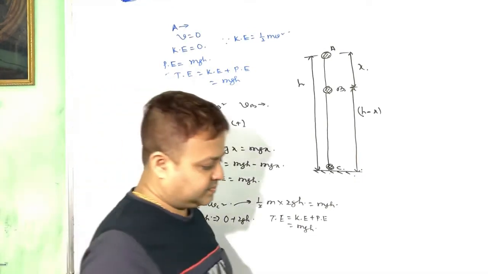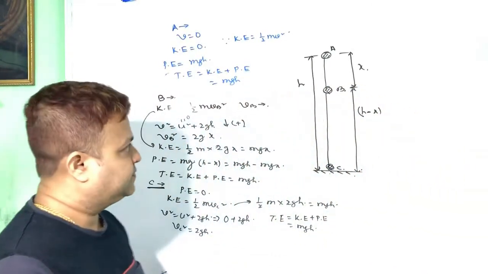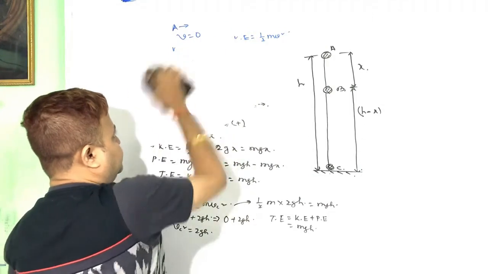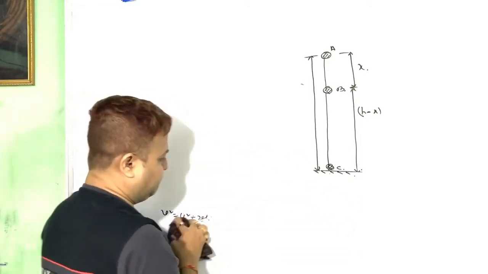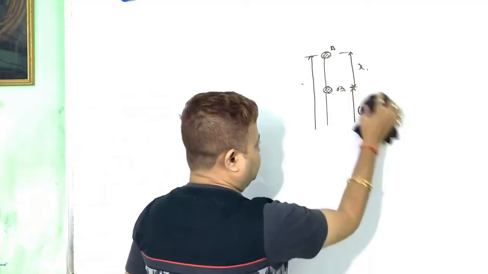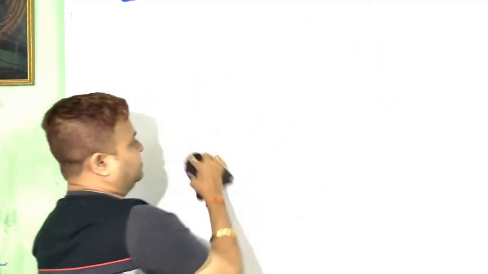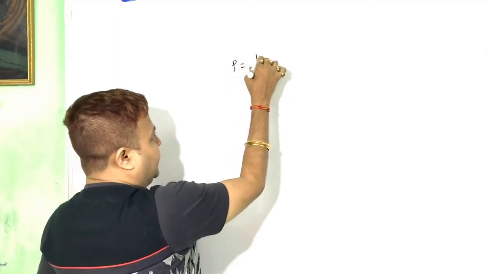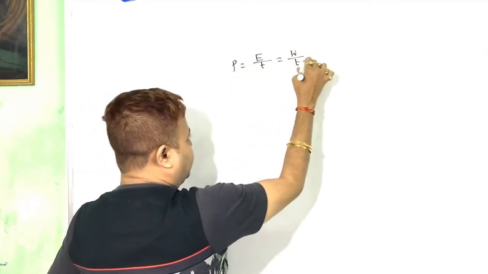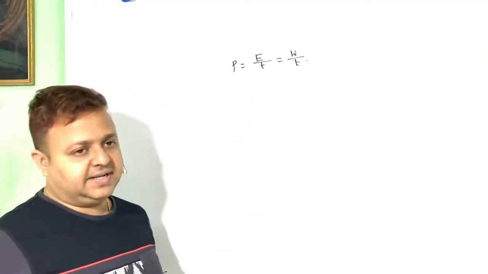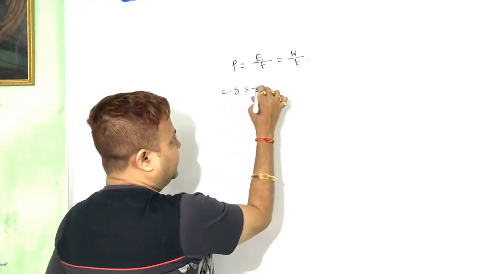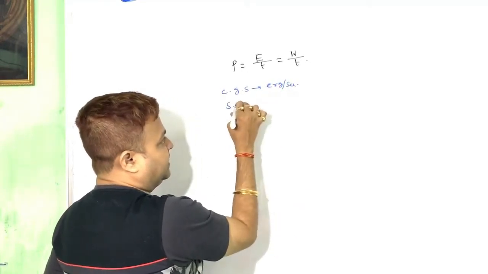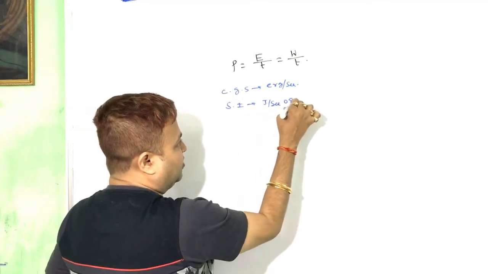Next, power. Power equals energy per unit time, or work done per unit time. In CGS system, the unit is erg per second. In SI system, joule per second or watt.